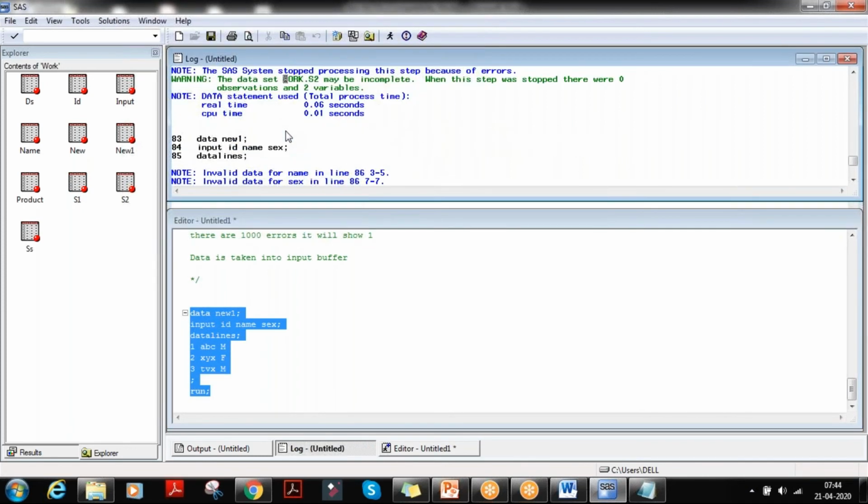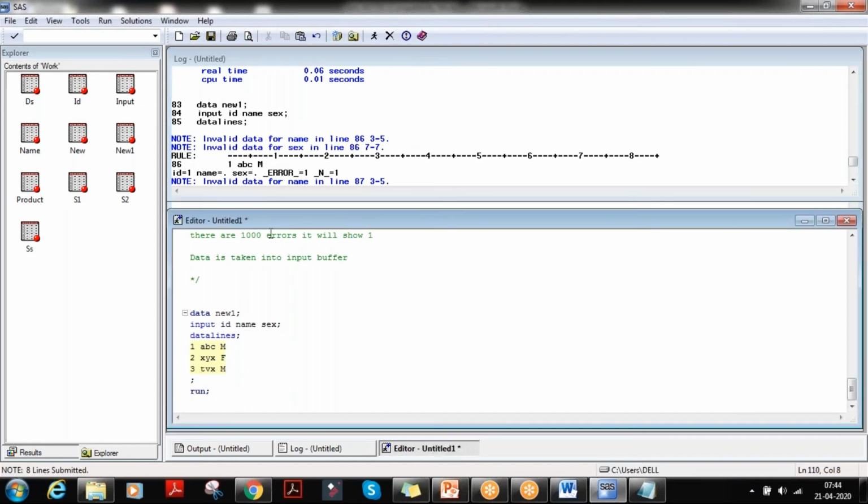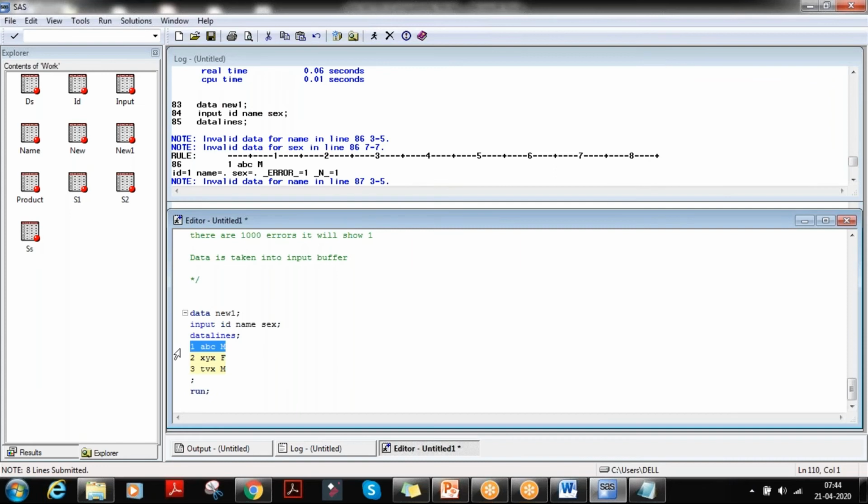So here it gave you some output. The first line is read, the second line is read, the third line is read. Invalid data for name in line 3, column 5. Invalid data for sex in line 3, column 7. Here you can see that _ERROR_ is 1 in iteration 1, right? This is the first iteration. We have an error in the name, we have an error in the sex, but it has given _ERROR_ equal to 1.